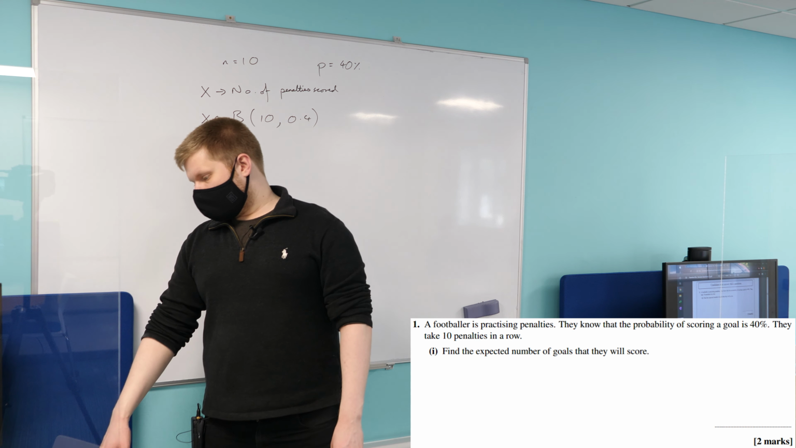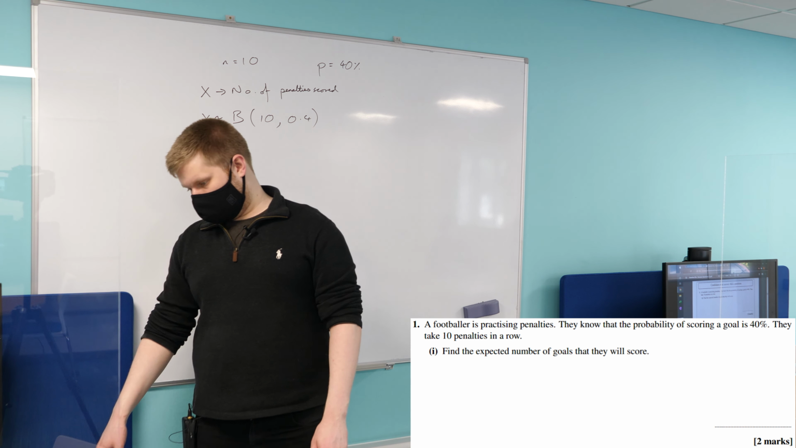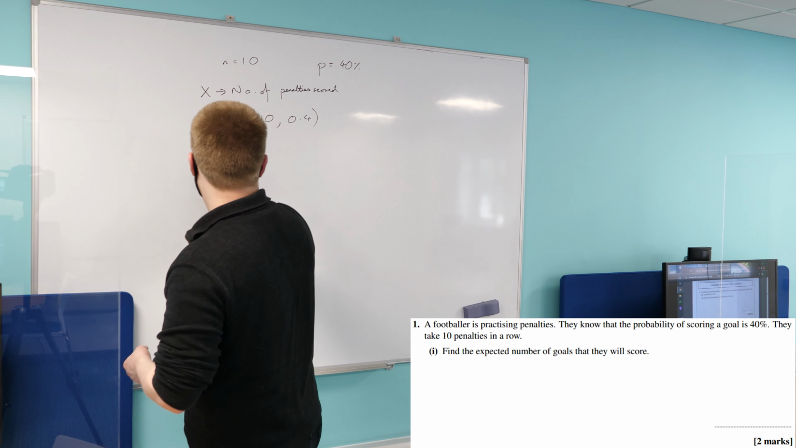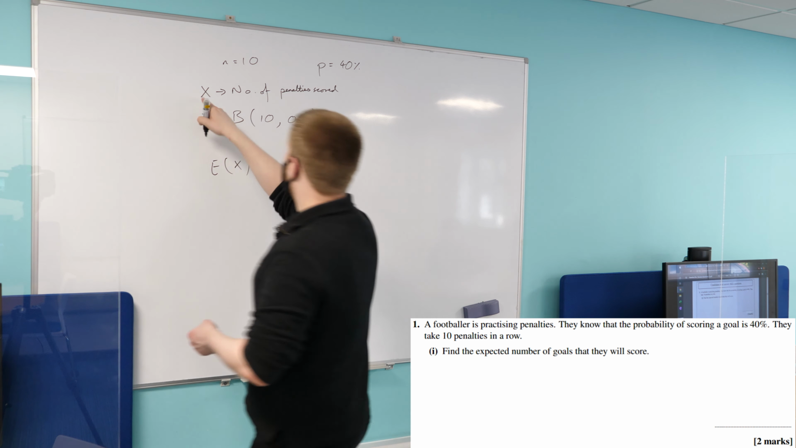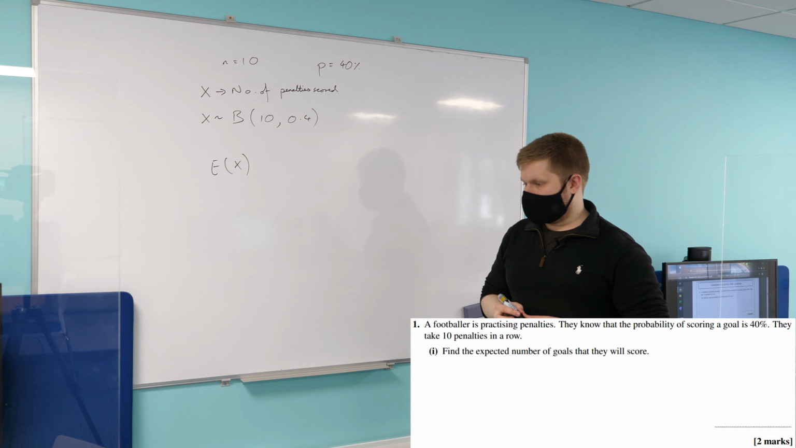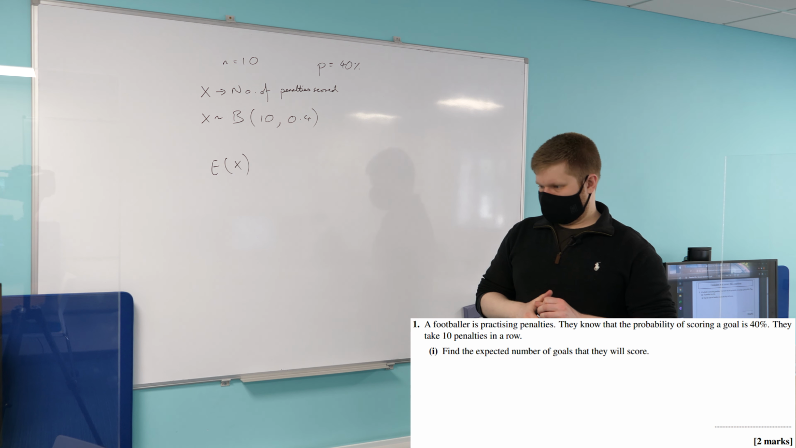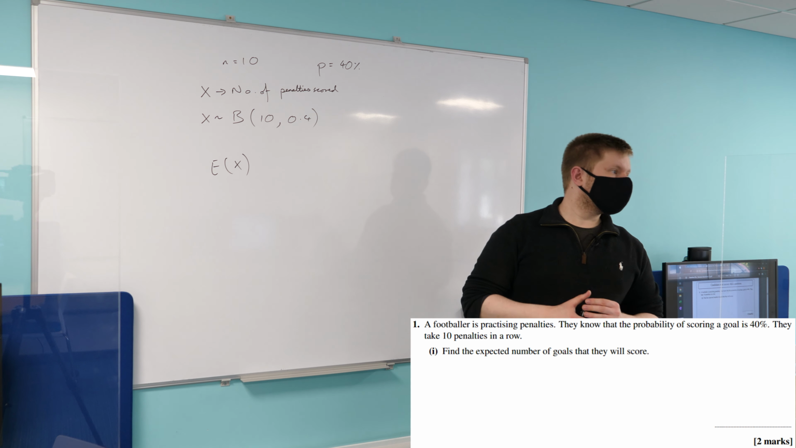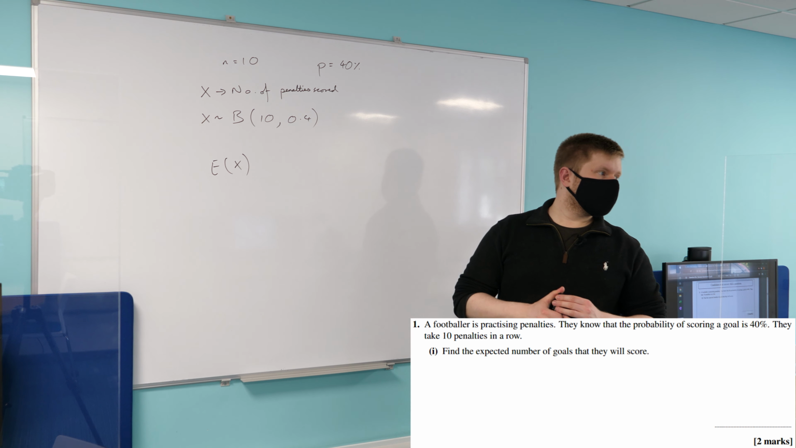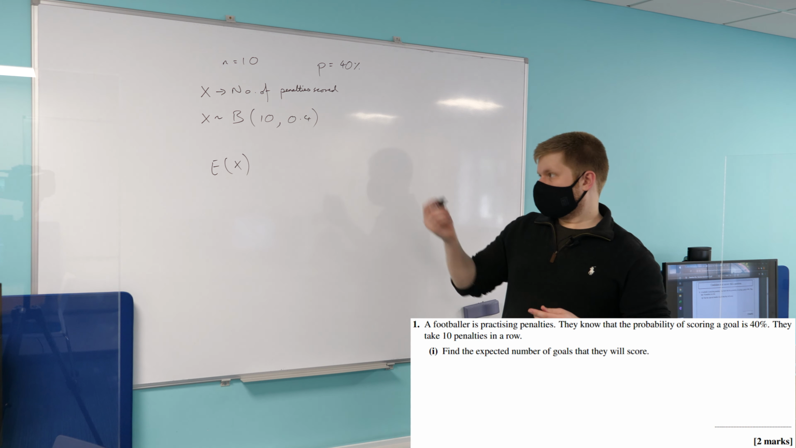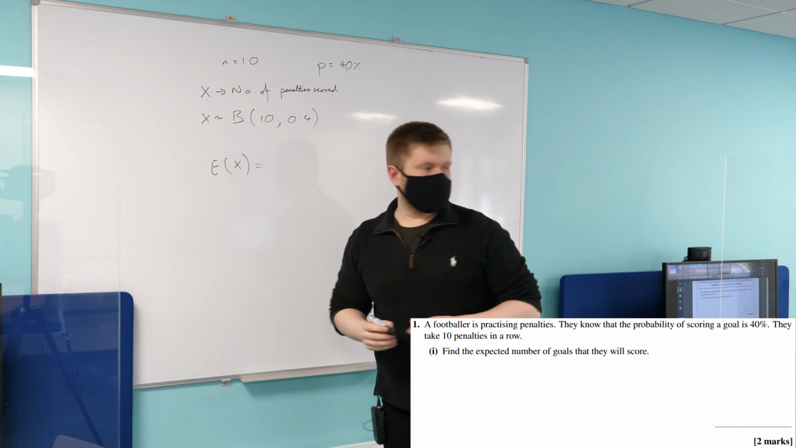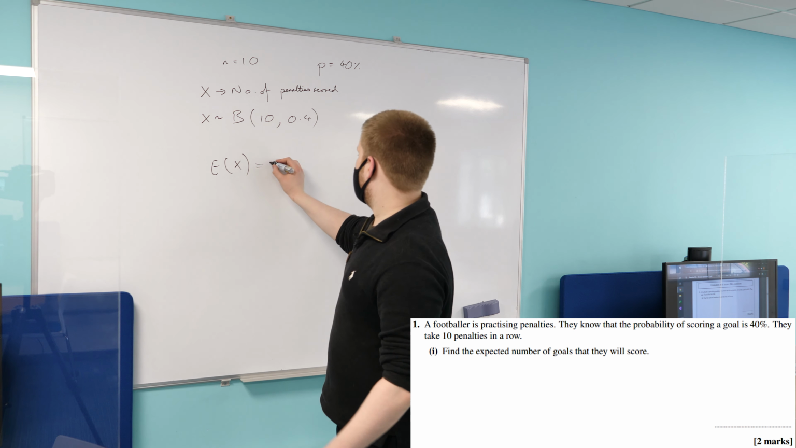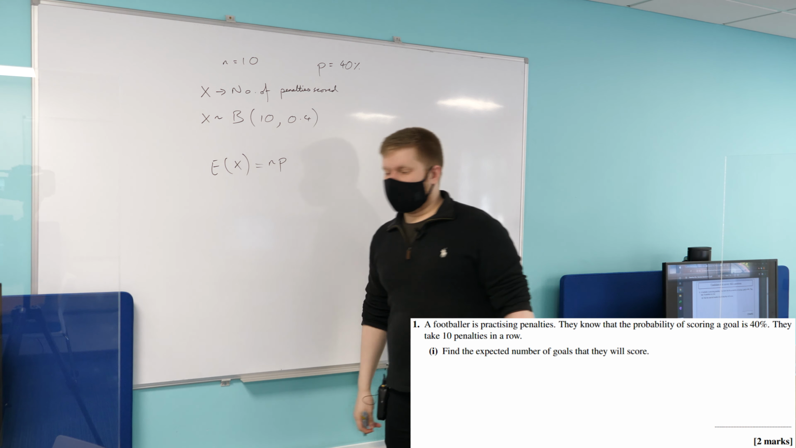So part 1 says, find the expected number of goals that they will score. So, any ideas for how to do that? We're basically being asked, can we find the expectation of the number of penalty scores, the number of X? Any ideas? You could just use the expectation of a binomial distribution and put n times p, I guess. Exactly, yeah, and that is in the formula sheet as well if you weren't sure.